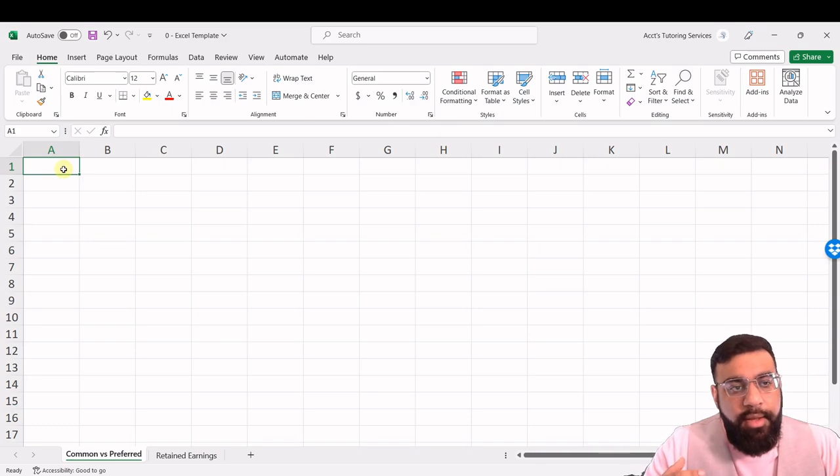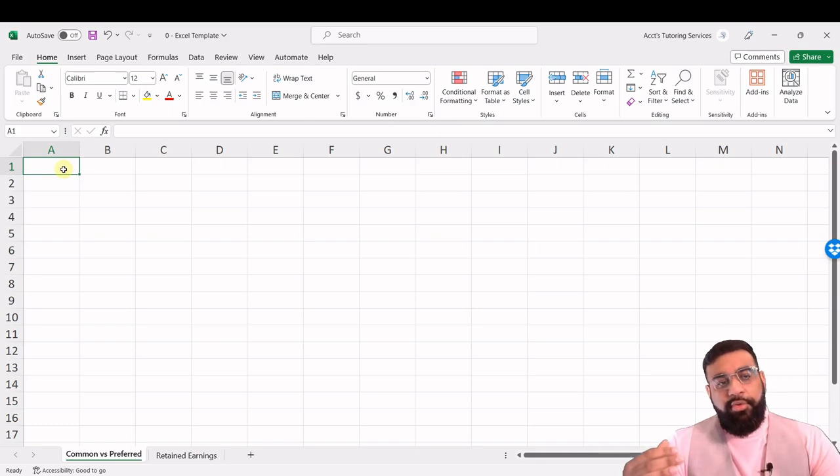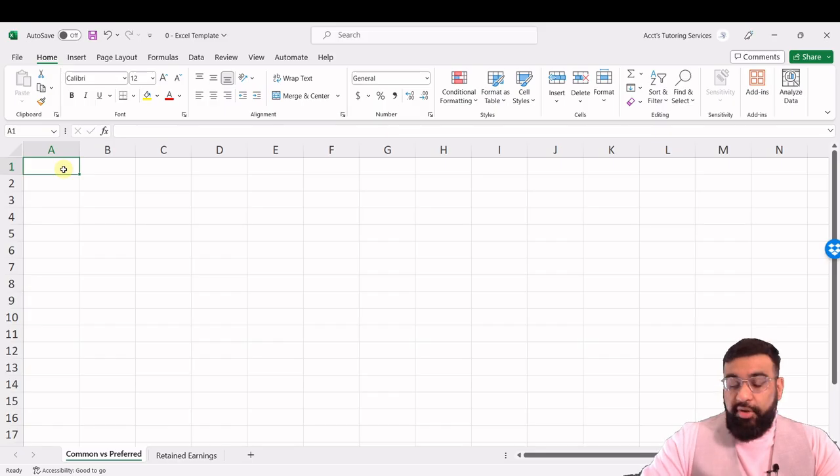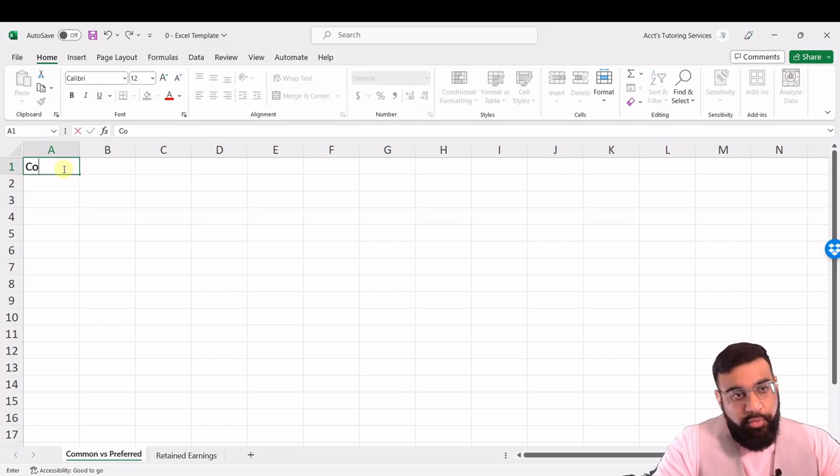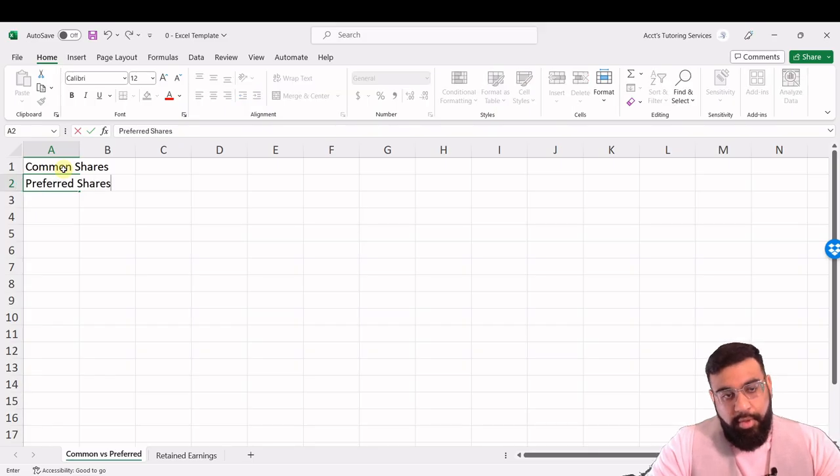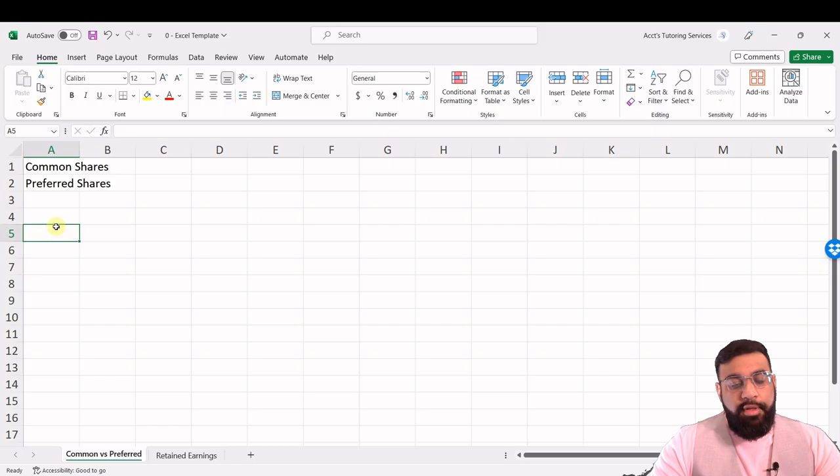So one of the main shareholders equity accounts is that of common shares and preferred shares. So essentially, let's just say hypothetically that me and you were business partners and we manufacture water bottles and sell them for a profit.